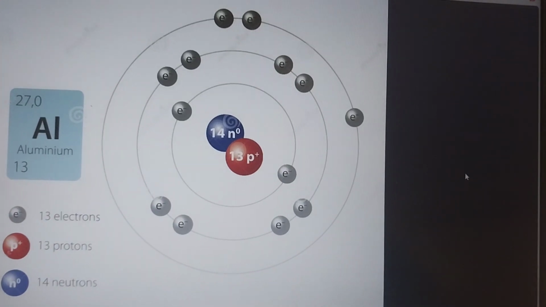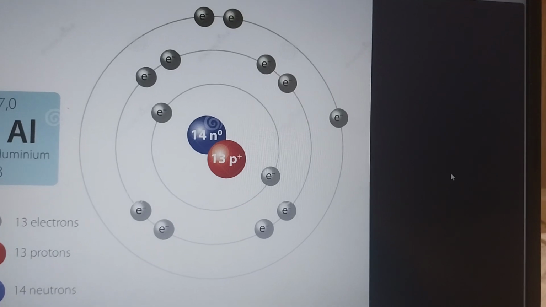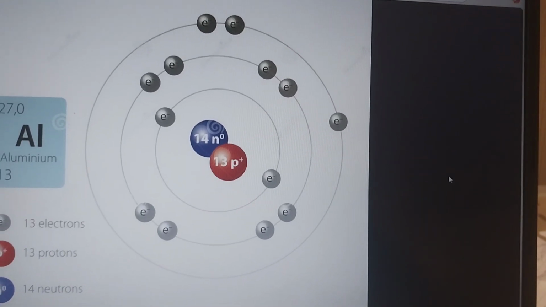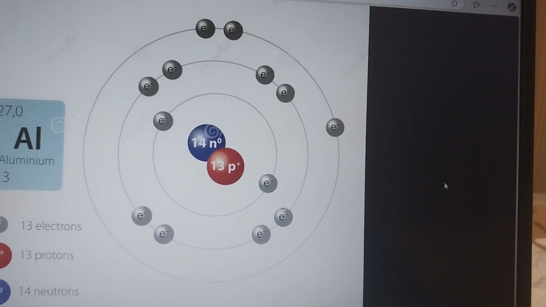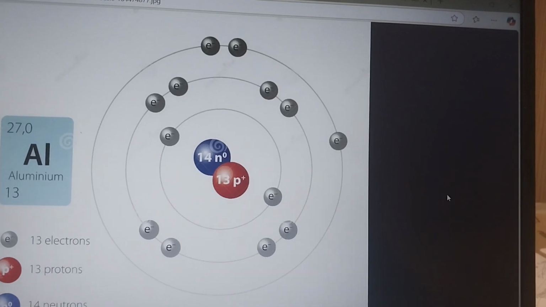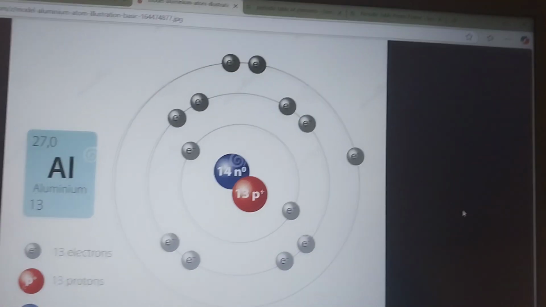And here is the orbit structure of it. The first shell has 2 electrons and the second shell consists of 8 electrons, and the third shell has 3 electrons, which is the valence electrons.